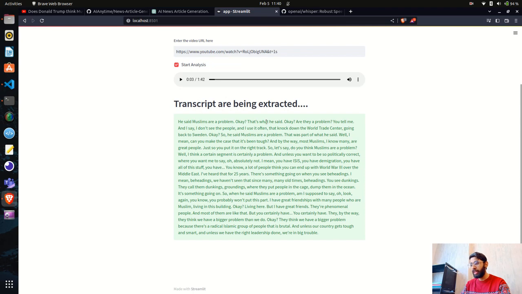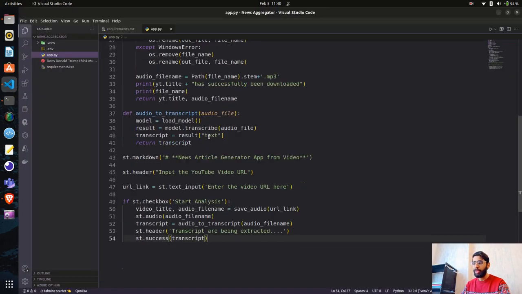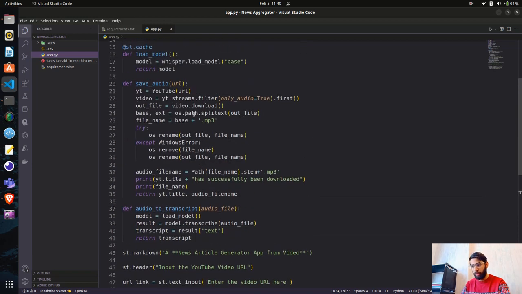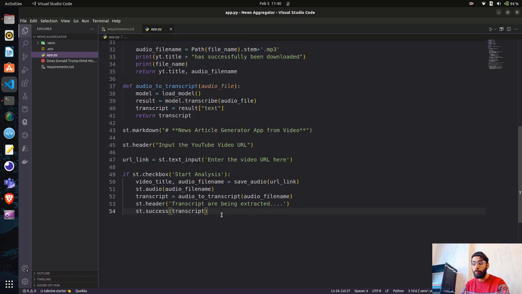Okay, so we have the transcripts here. You can see transcripts are being generated. Now let's go back to VS Code, and you can see we have used both of the functions. We have used this function to get the audio. We have used this function to get the transcripts, and now once we have the transcript, we have to do the prompt engineering with this transcript, right?